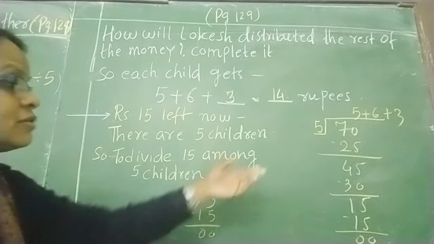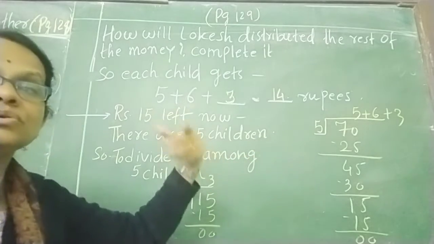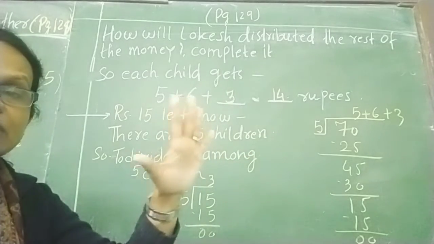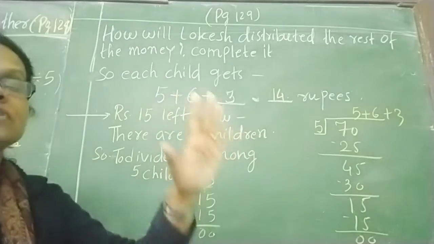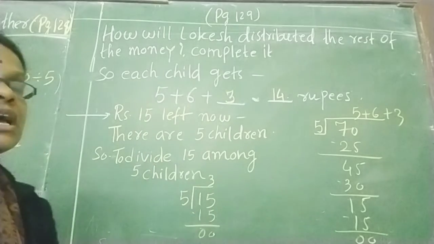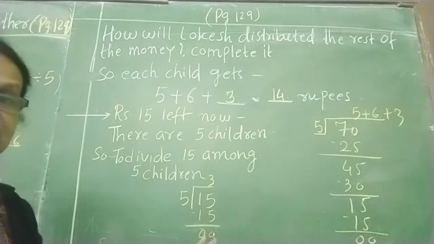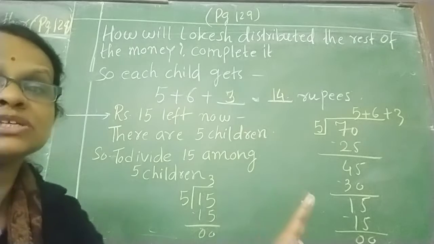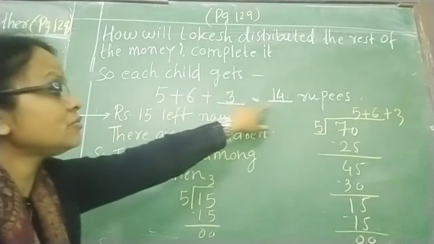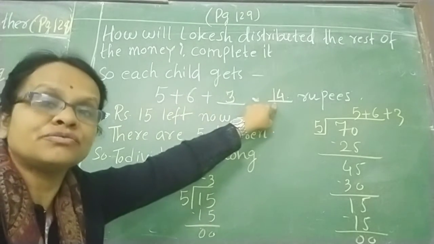So what you have to do? Afterwards you have to give 3 rupees. First of all, Lokesh has given 5 rupees. After that he has given 6 rupees. And after that 15 rupees still left. So he has given 3 rupees to each child. Now each child will get rupees 14.